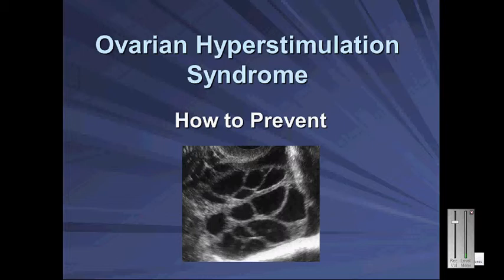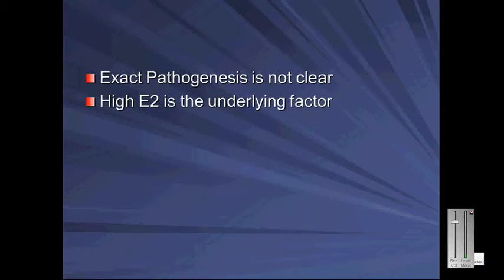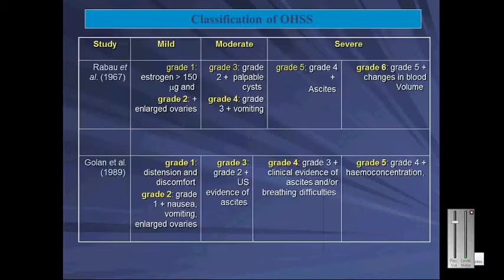Ovarian hyperstimulation syndrome. How to prevent? What is it? It is an iatrogenic condition induced by the clinician. The exact pathogenesis is not clear. High E2 is the underlying factor. Severity: in its severest forms, it is complicated by hemoconcentration, venous thrombosis, electrolyte imbalance and renal and hepatic failure.